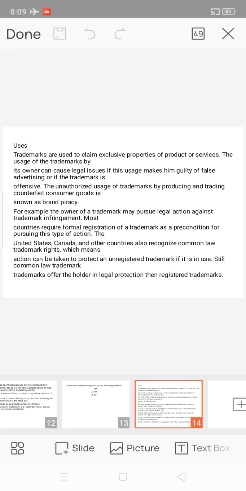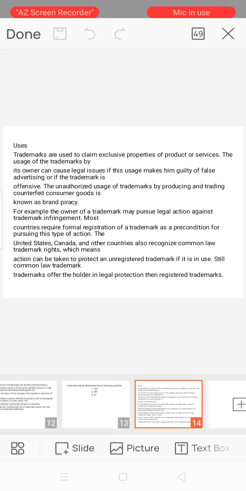And next topic is uses of trademarks. Trademarks are used to claim exclusive property of products or services. The usage of the trademarks by its owner can cause legal issues if this usage makes him guilty of false advertising or if the trademark is offensive.